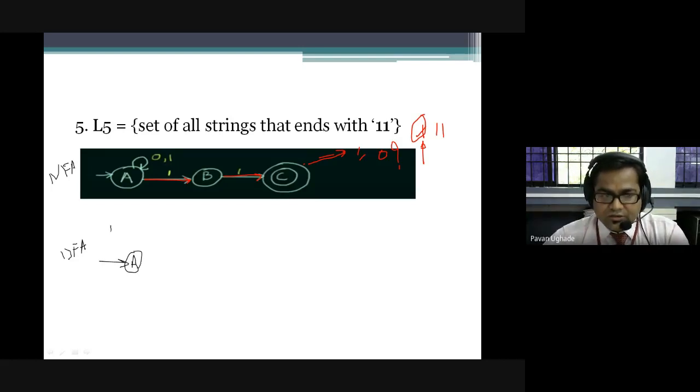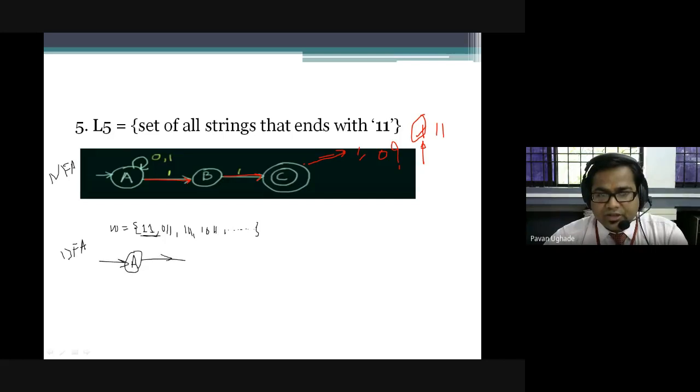I always tell you first get the minimal string which will be accepted by the automata. So the minimal string is 1 1. Then try to get other strings: 0 1 1 or 1 1 1 with length 3, and with length 4, 1 0 1 1. There are multiple possible strings. So draw the automata for the minimal string.